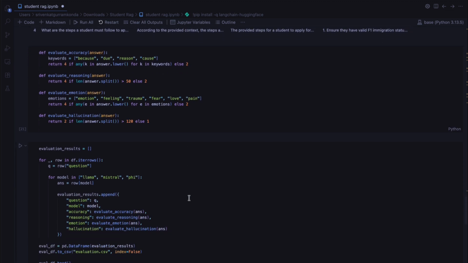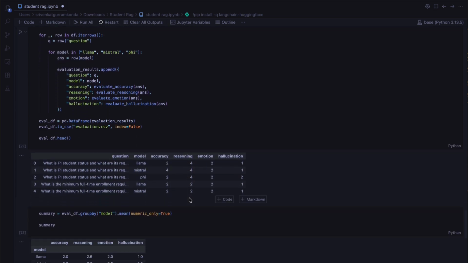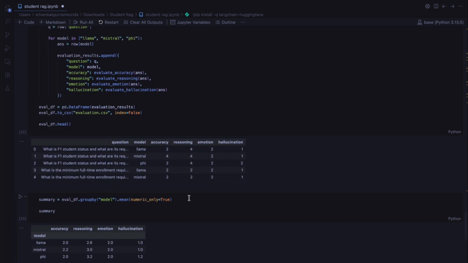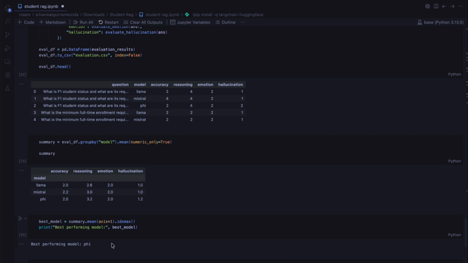After crunching the numbers, we got, for a specific task, Phi 3 actually came out to be top, but Mistral is more balanced and reliable.